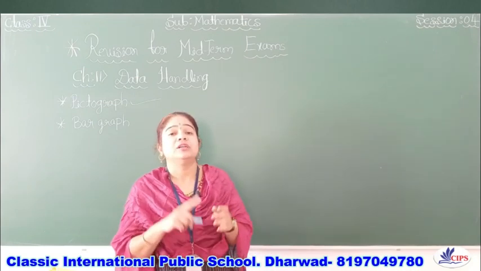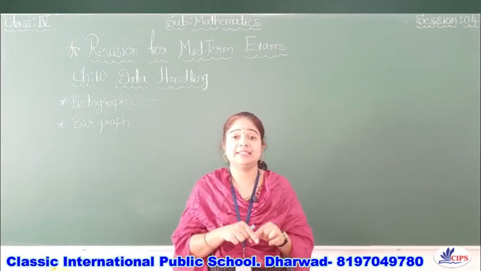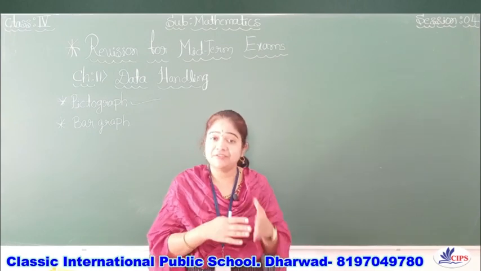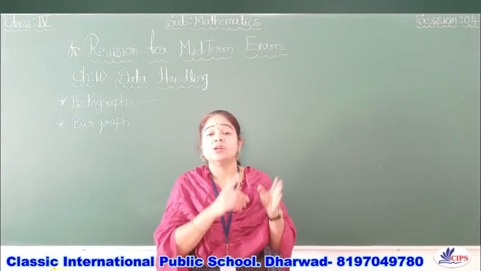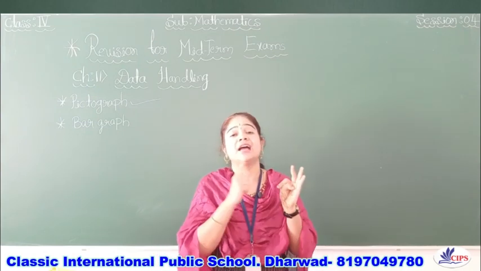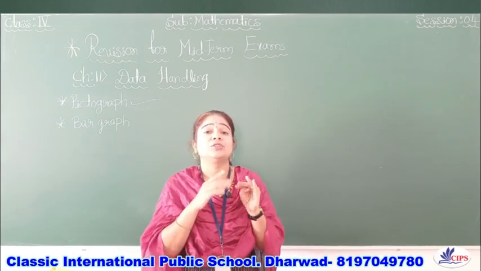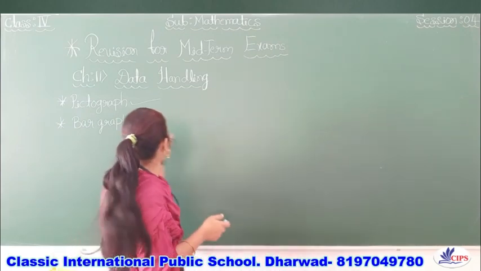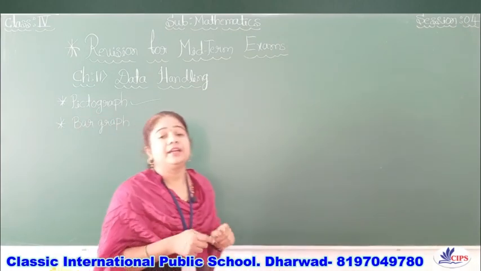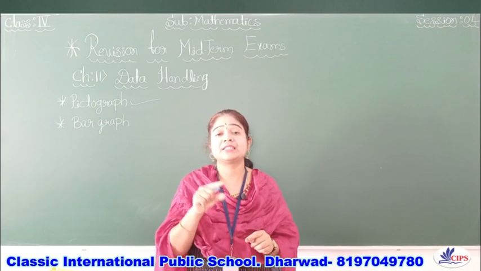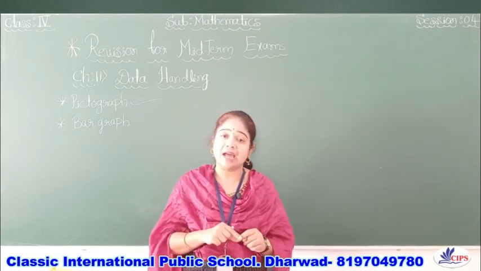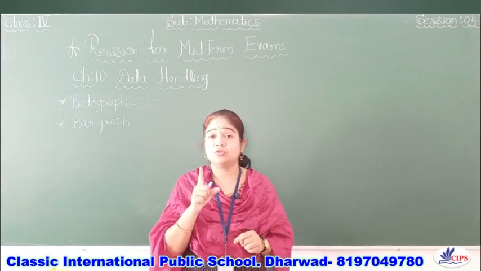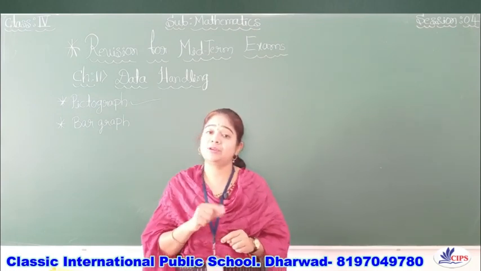The well organized data or information we are representing through tables, charts as well as pictures. This is nothing but the pictograph. It is also called picture representation. This you should remember.